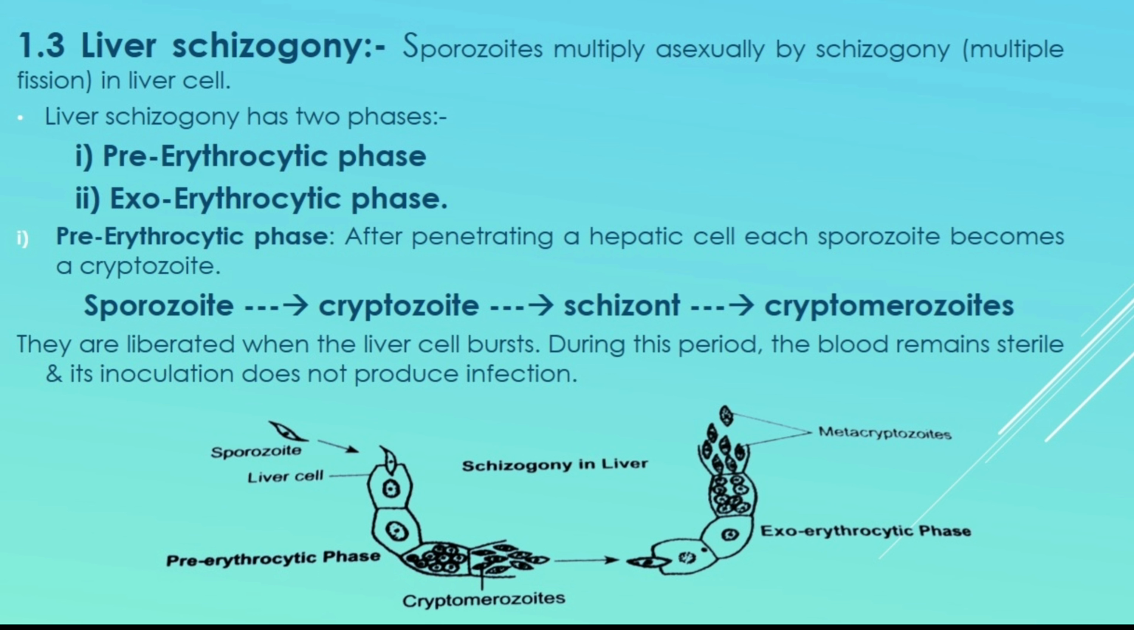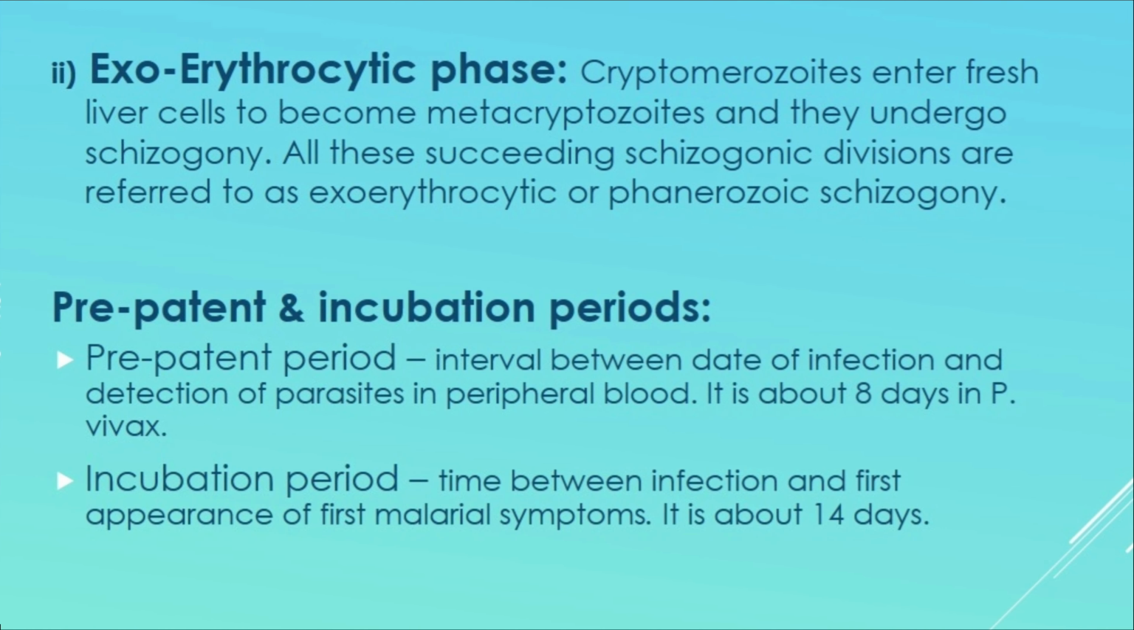The cryptozoids are ready to infect fresh liver cells where they grow and become schizont. The same process is repeated several times. The liberated merozoids in this phase are called metacryptozoids. The process of formation of many metacryptozoids from the cryptozoids in the liver cell is called the exoerythrocytic schizogony.